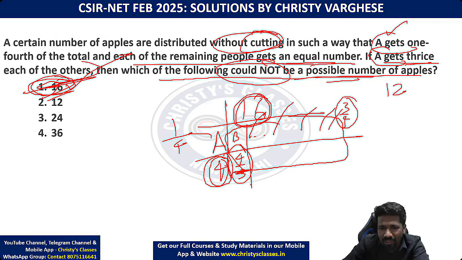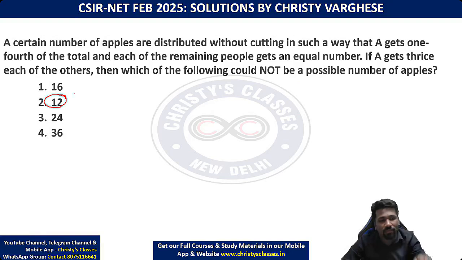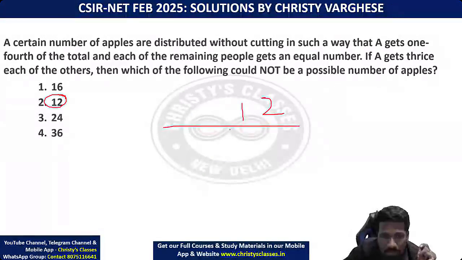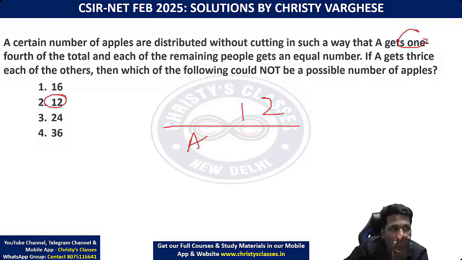Did you understand? Yeah, luckily the first option itself was correct. So what about the other options? Let us check why they are not the answer, or why they are possible. Total number of apples, if it is 12, let us take 12 apples. A will get how much? 1/4 of 12.